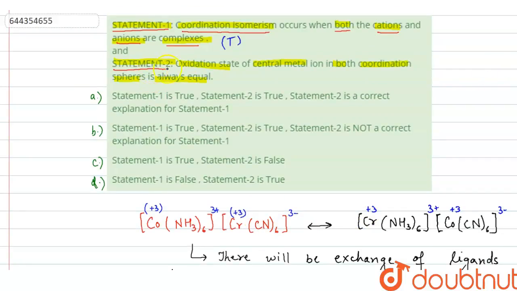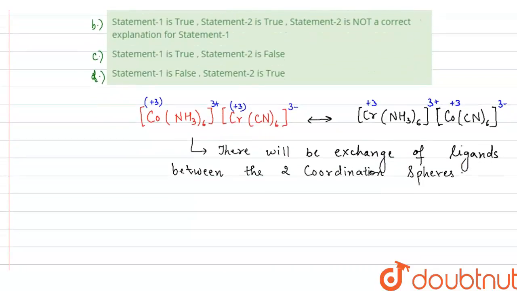Then the second statement given, oxidation state of central metal ion in both coordination spheres is always equal. Now this is false. It is not important that there should be equal oxidation state of the central metal ion on both the coordination spheres. The example which we have taken, in this example we have equal, but there are many other examples, right?